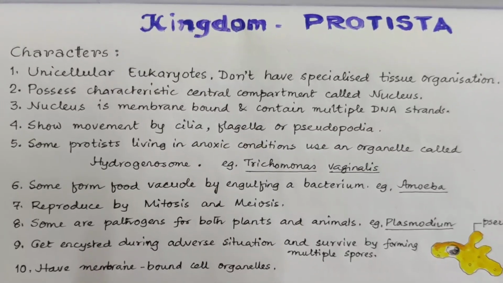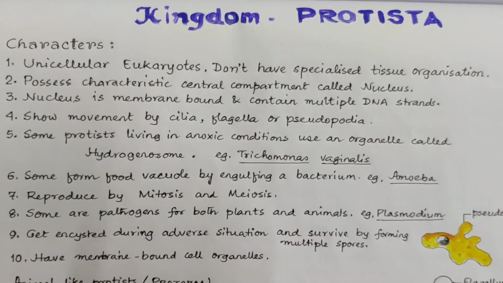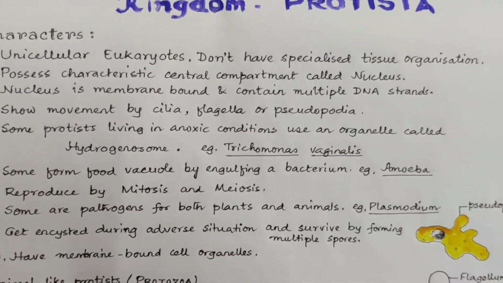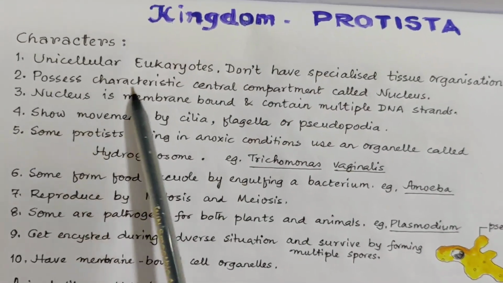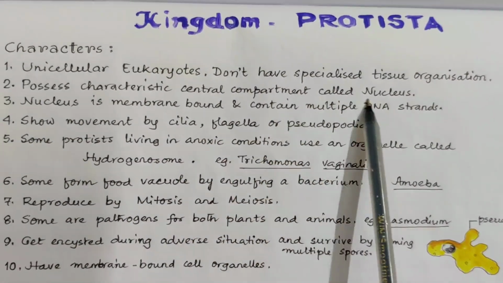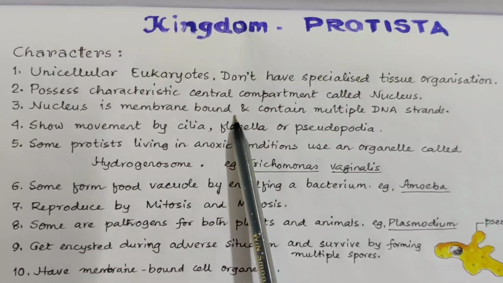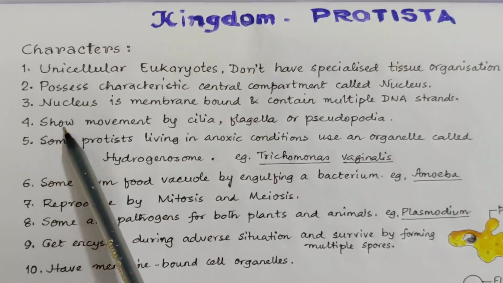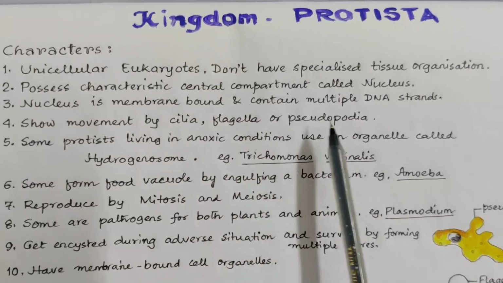Let's come to kingdom Protista. Protista are all unicellular eukaryotes. They don't have specialized tissue organization. They all possess a characteristic central compartment called nucleus. The nucleus is membrane bound, unlike Monera, and contains multiple DNA strands. They show movement with the help of cilia or flagella or pseudopodia.